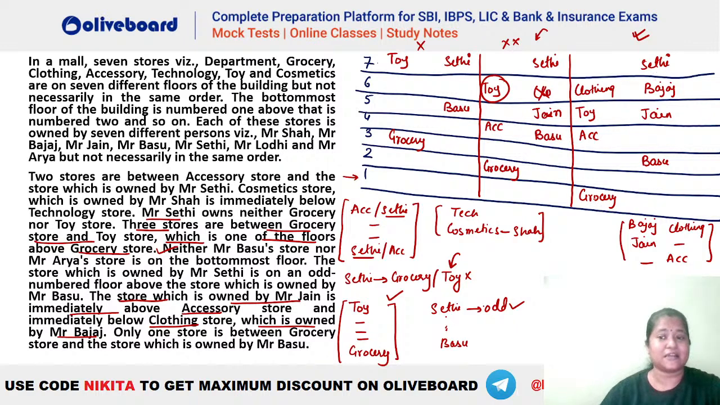अब देखो क्या प्लेस करना है हमें, टेक, कॉस्मेटिक्स और शाह प्लेस करना है. You can see there is only one possibility to place that, that is the second, third and second floor, है ना? So tech will be here and cosmetics will be here. Okay, this will be cosmetics and cosmetics is owned by Mr. Shah. So this is your Mr. Shah. और क्या बचा है? This is already done, this is already done, है ना? ये भी हो चुका है. टेक कॉस्मेटिक्स भी हो गया. This accessory Seti is also done. Seti is not owning grocery or toy, that is also done.